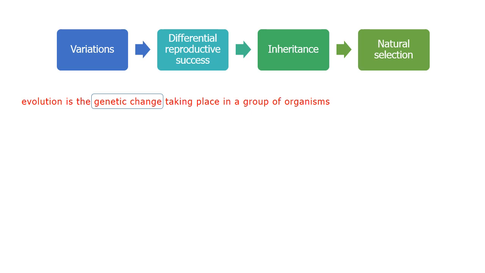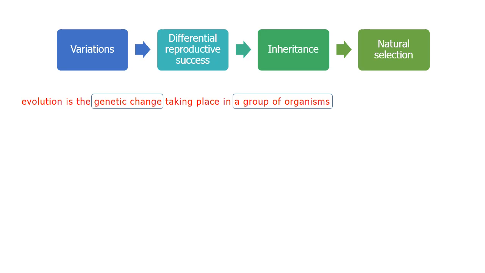Next important point is evolution takes place only in populations of individuals. Changes happen to individuals, but evolution takes place only in groups. No single individual evolves in its lifetime, but a population of individuals across generations gets evolved. That is why evolution is more visible on a larger time scale. Next, we shall discuss more about how variations lead to evolution.